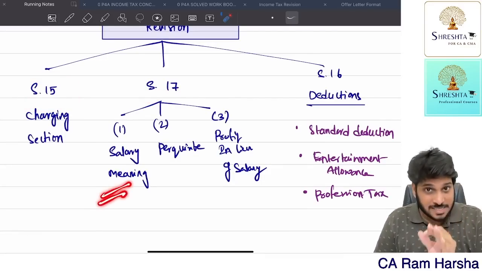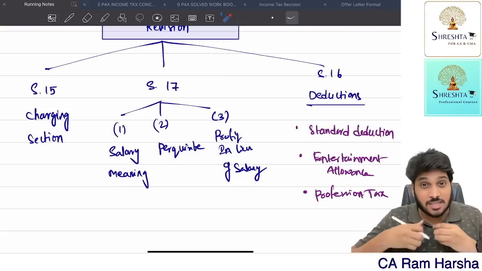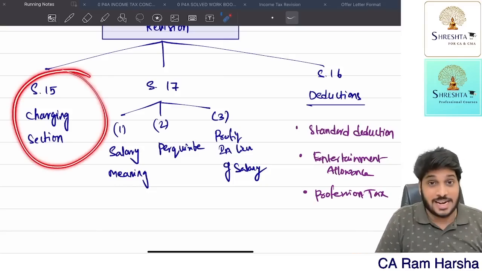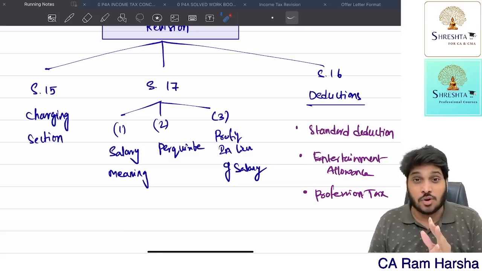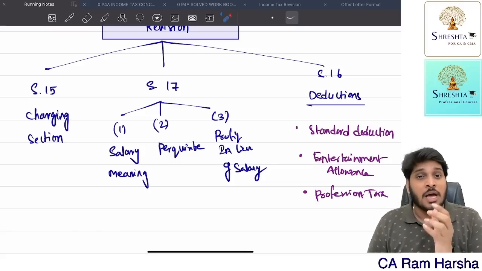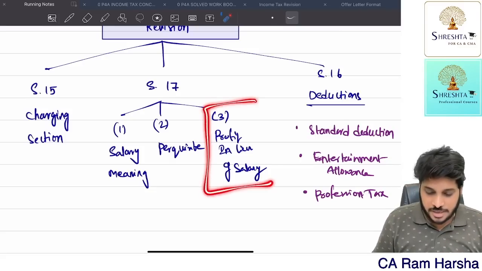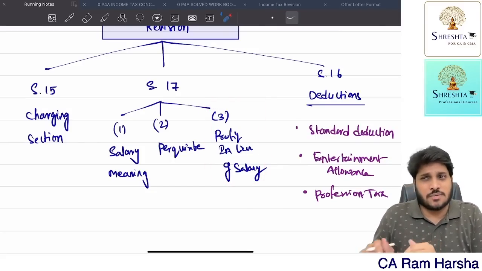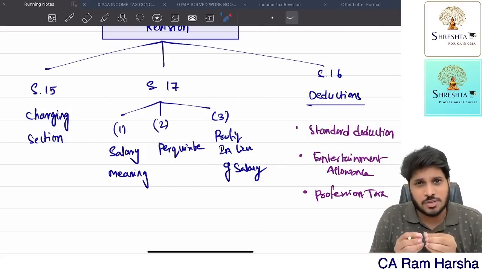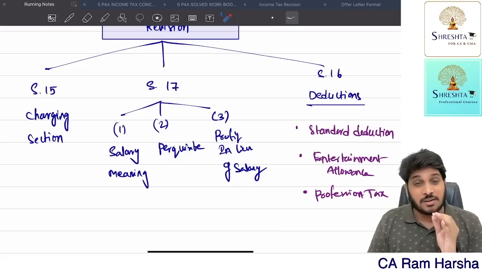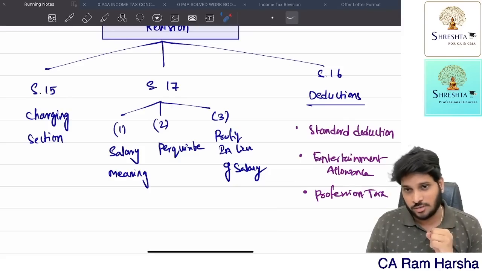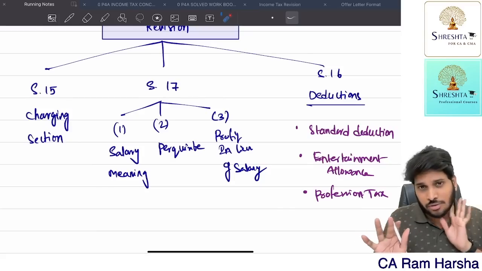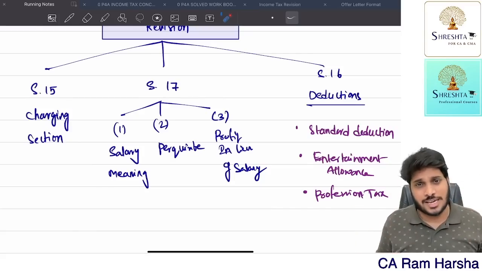What do you mean by salary? What are other things that are taxable under the head salaries? Section 17 subsection 2 says perquisites are also treated as salary, because a perquisite is a benefit received from an employer by an employee. Profit in lieu of salary: instead of salary, you're receiving something else, lumps of money. That is also taxable under the head salary because it is received from a past employer or current employer. So that is what salaries is essentially talking about.